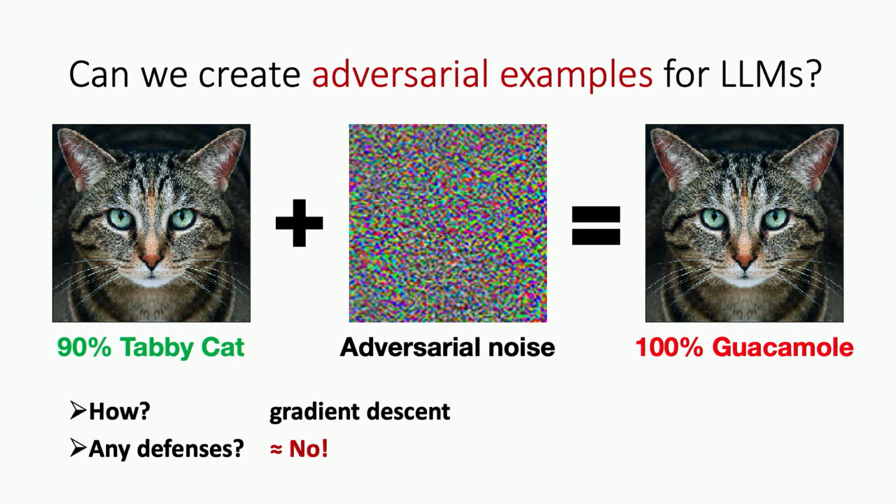I'm not going to go into too much detail of how you actually find this adversarial noise. It's essentially an optimization problem of finding how to change every pixel in the image to just make the model spit out the wrong answer. For this, we just use optimization techniques very similar to the ones we use to train machine learning models in the first place, something like gradient descent.